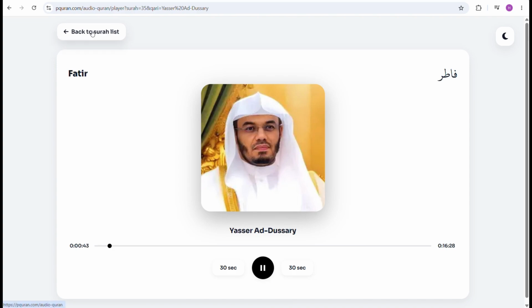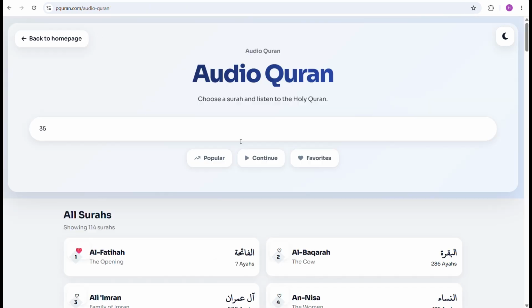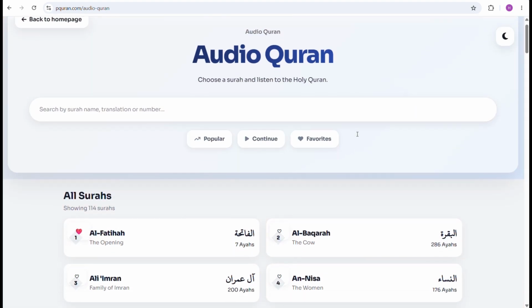You can also change the appearance of the Audio Quran page by switching between light, dark, and sepia themes.